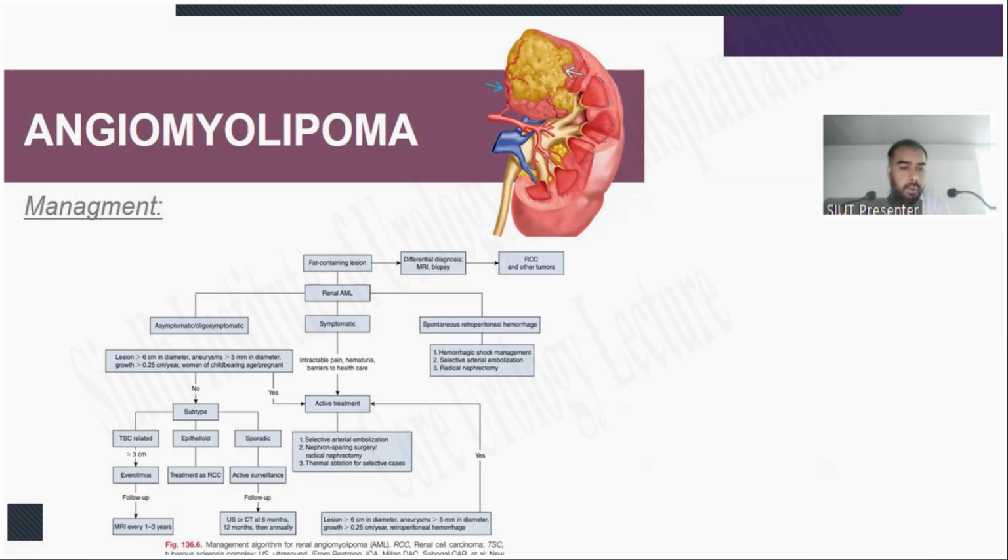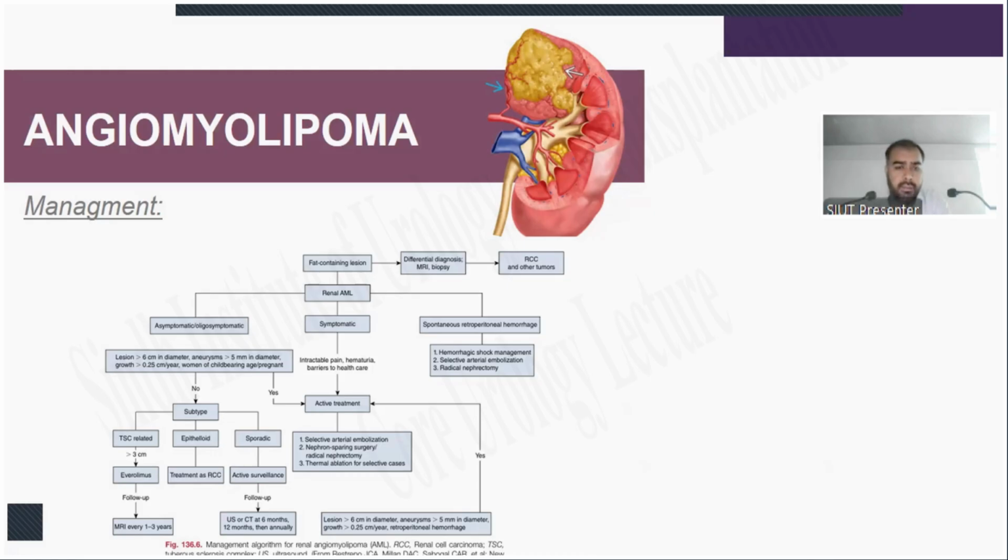In asymptomatic patients, the treatment depends on the subtype. If it is tuberous sclerosis complex related and the tumor is more than 3 centimeters, everolimus is given and follow-up is done after 1 to 3 years with MRI. If the subtype is epithelioid, treatment is as for RCC. If the subtype is sporadic, active surveillance is done, with follow-up by ultrasound or CT at 6 months, then later annually.